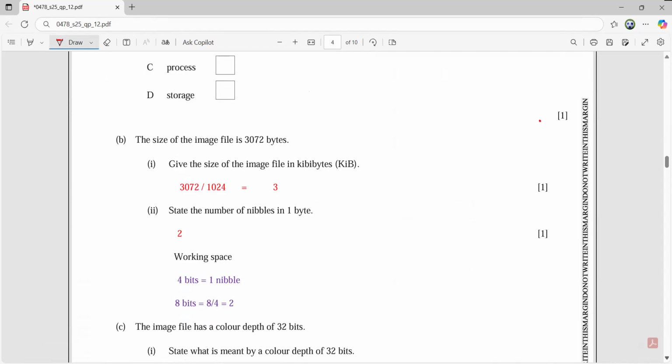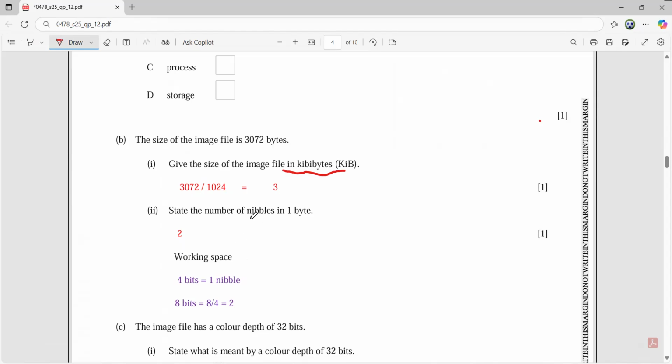Now, question number 2B part. The size of the image file is 3072 bytes. Give the size of the image file in kilobytes. And you know very well, 1 kilobyte means 1024. So 3072 bytes means 3072 divided by 1024 gives you 3. So the image file in kilobytes will be 3. So simple.